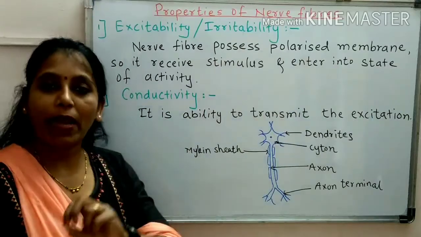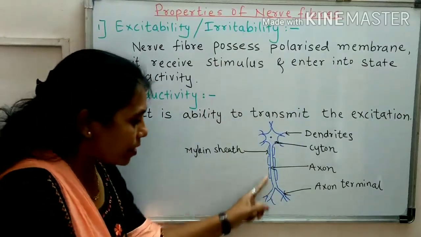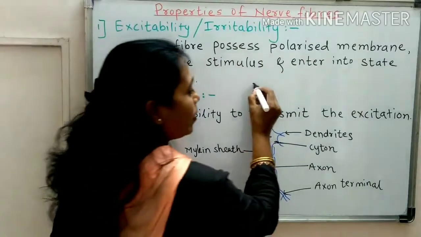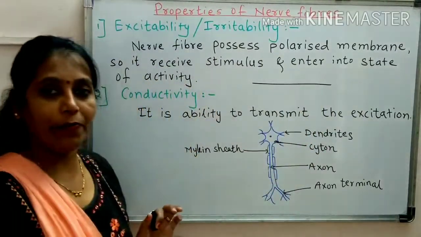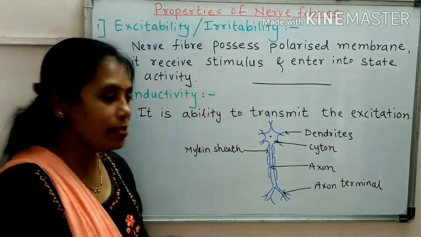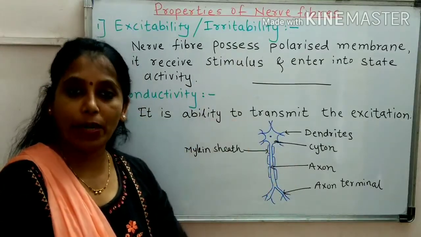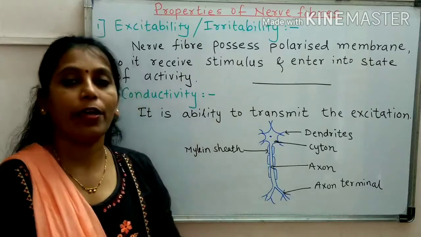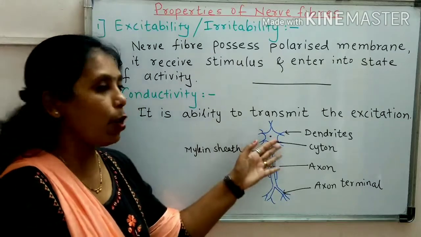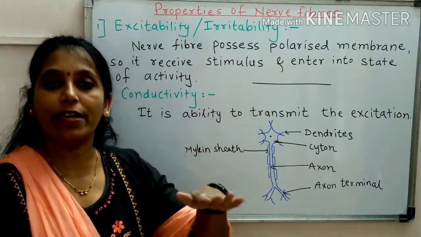Now what do you mean by polarized membrane? This structure is called the axon. It is an elongated structure. Polarized state means when the nerve cell is not carrying any impulse. In other words, the neuron is in the resting condition.